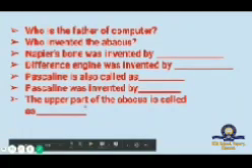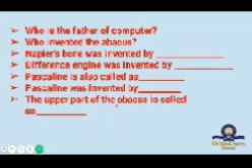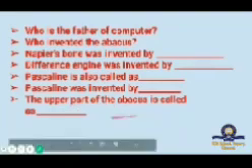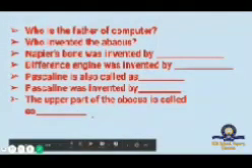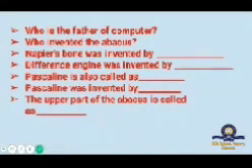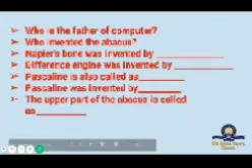The upper part of the abacus is called as dash. The upper part of the abacus is called heaven, and the abacus is divided into two parts. The upper part is called heaven and the lower part is called earth.